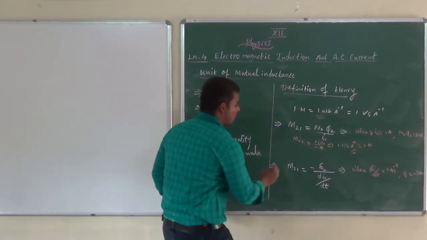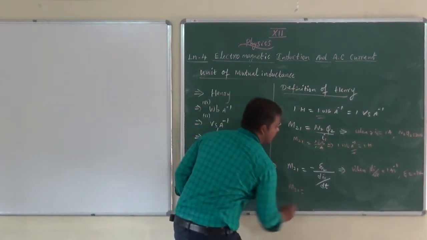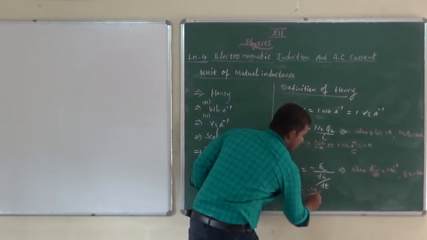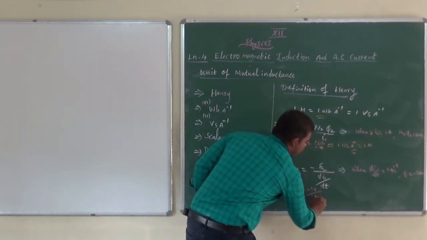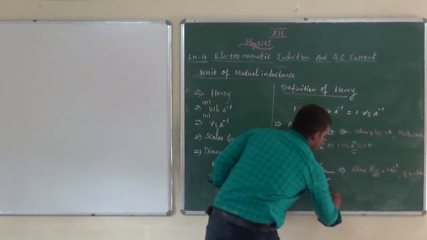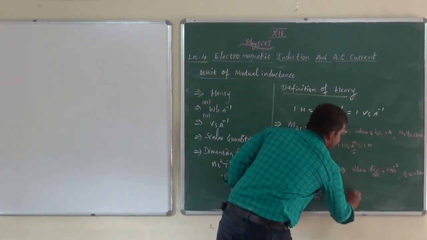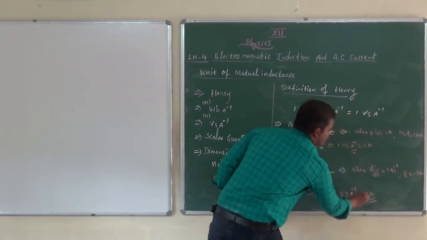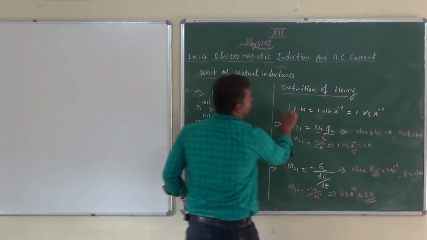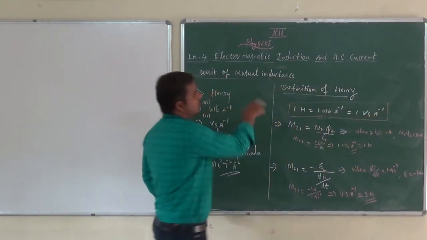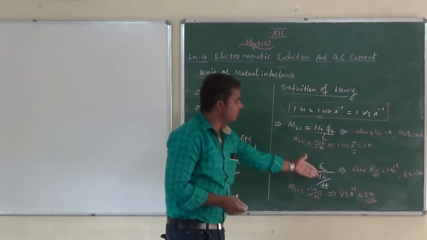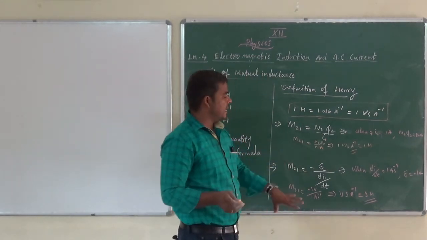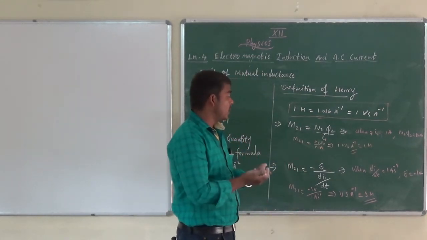So M21 equals minus 1 volt divided by 1 ampere per second, which is volt second ampere inverse, nothing but 1 Henry. We got it? See the box: using the equations in the box, you can derive the units. So 1 Henry is defined in another format.